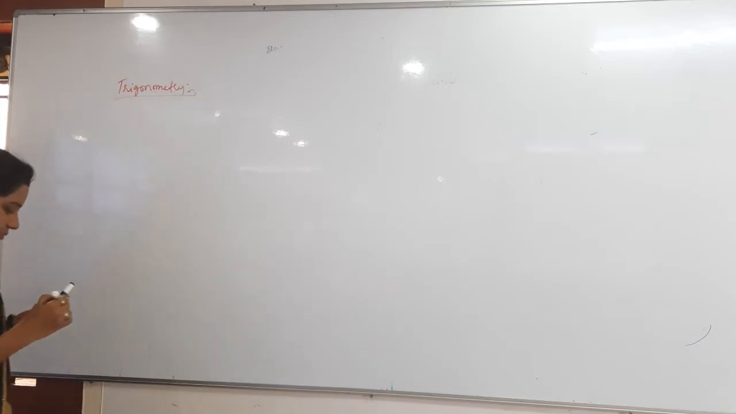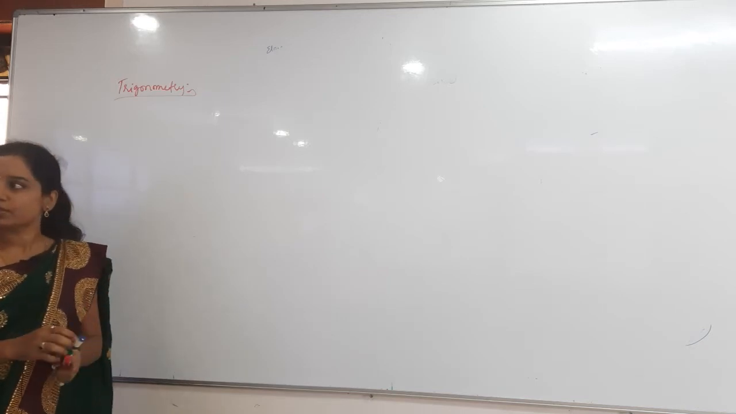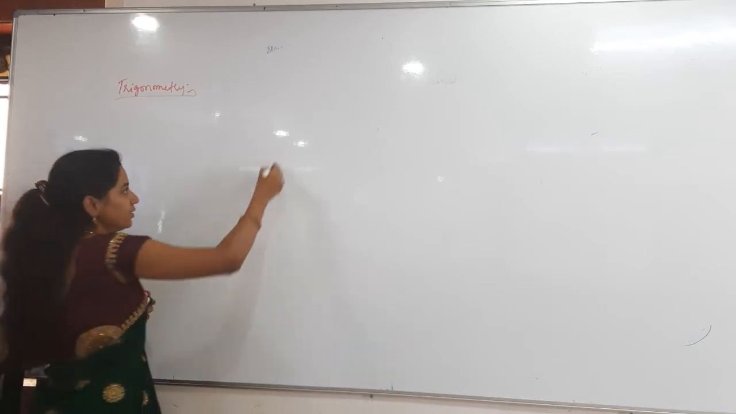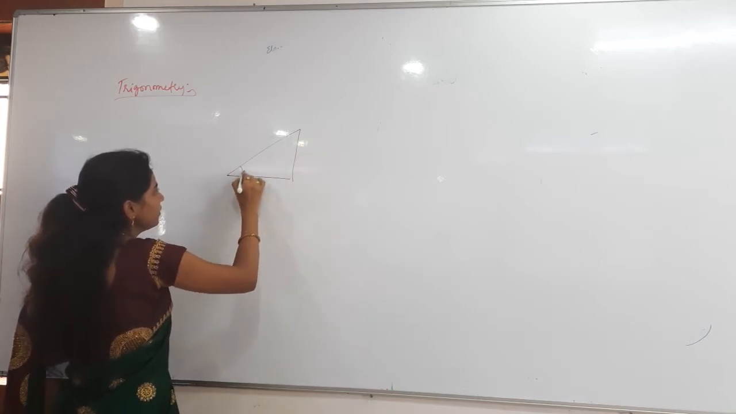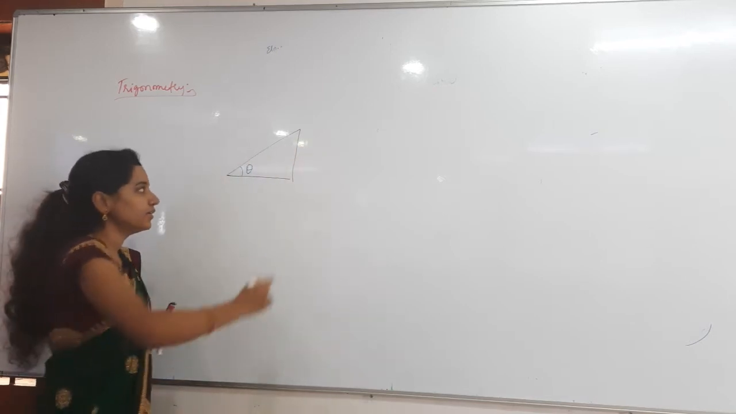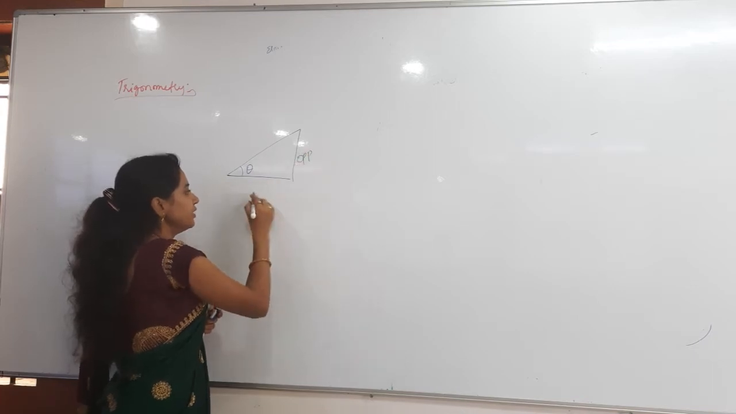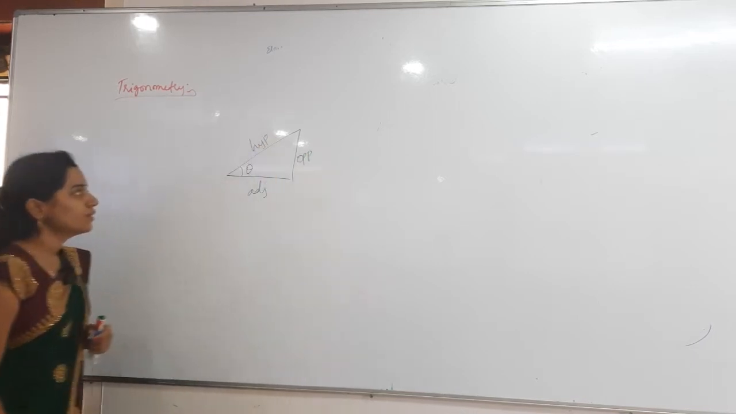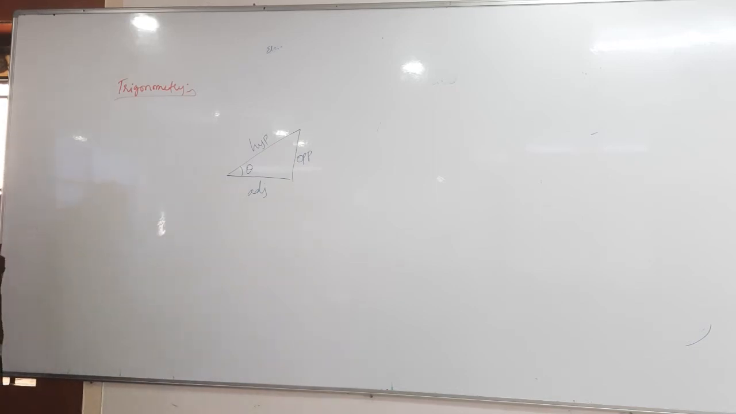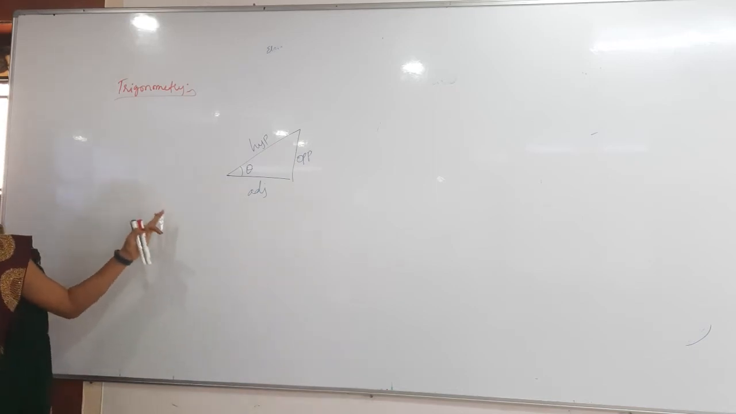Yesterday we were discussing trigonometry, and we have seen the basic right angle triangle. Here is angle theta, and this will be the opposite side, this is the adjacent side, and this is the hypotenuse we got. And also we have taken all the trigonometric ratios: sin theta, cos theta, and tan theta.